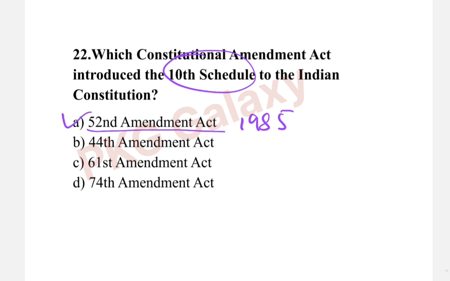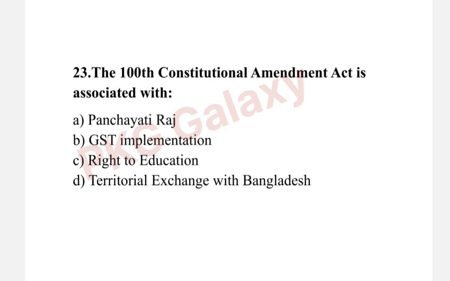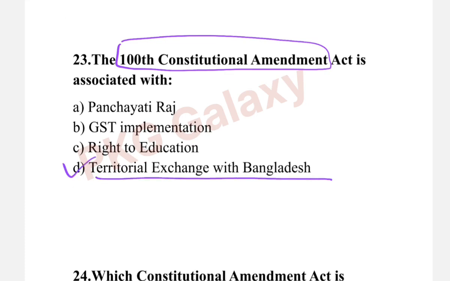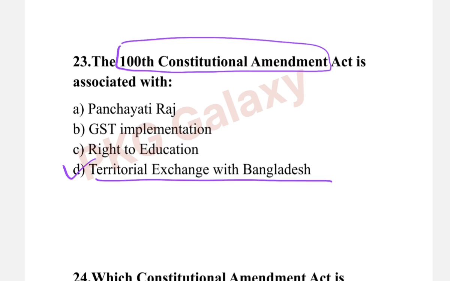Next question. The 100th Constitutional Amendment Act is associated with? The correct answer is option D, territorial exchange with Bangladesh, in the year 2015.